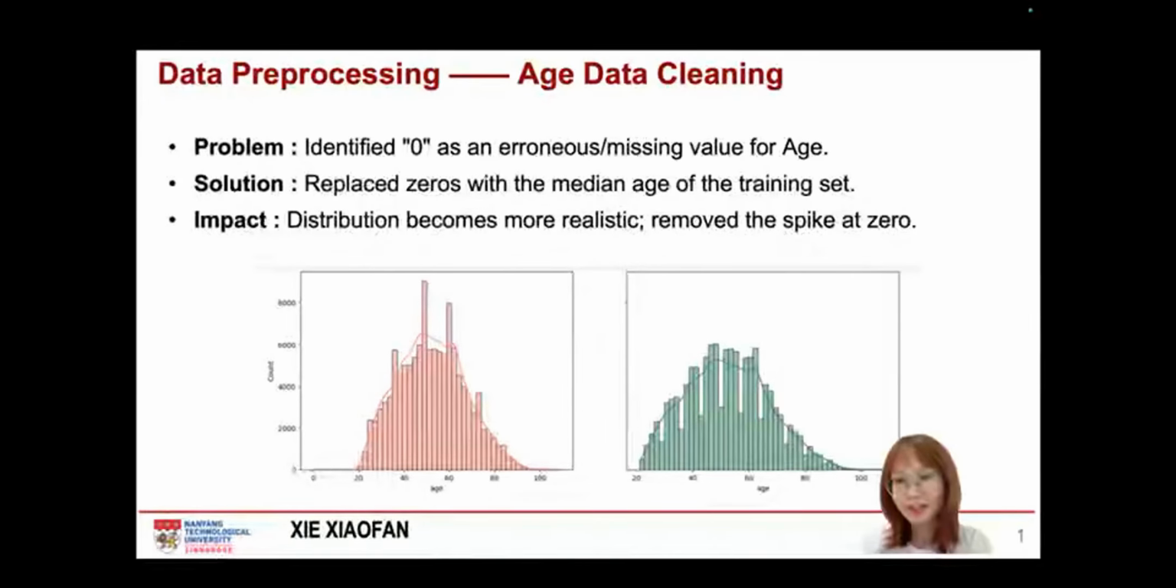First, let's look at the age feature. In the original dataset, we find a lot of zeros. Since people can't be 0 years old, these are clearly errors. To fix this, we calculate the median age ignoring those zeros and use it to fill in the gaps. If you look at the comparison plot, the green area shows the processed data. You can see the spike at 0 is gone, and the distribution looks much more realistic now.